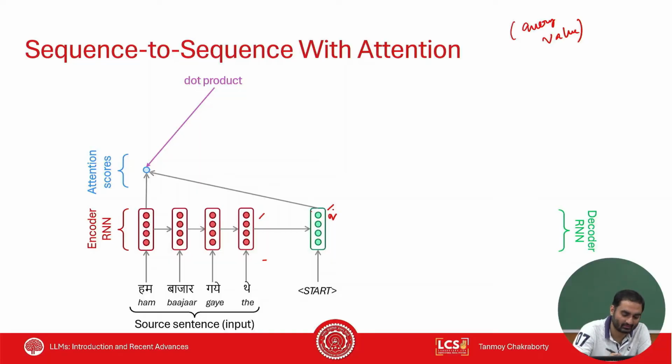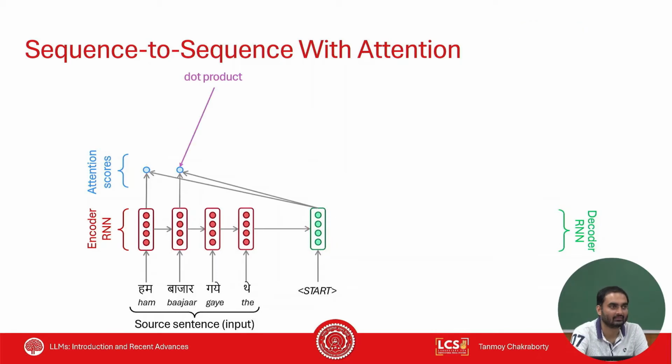So this is my query and this is value v. I'll first measure the similarity between query and value. And how do we measure this? We measure this using a simple dot product. So this vector and this vector will be passed through a dot product, and we get a scalar here. Similarly, this vector and this vector will pass through a dot product. So each of the decoder states will be used to compute the dot product with every encoder state separately.